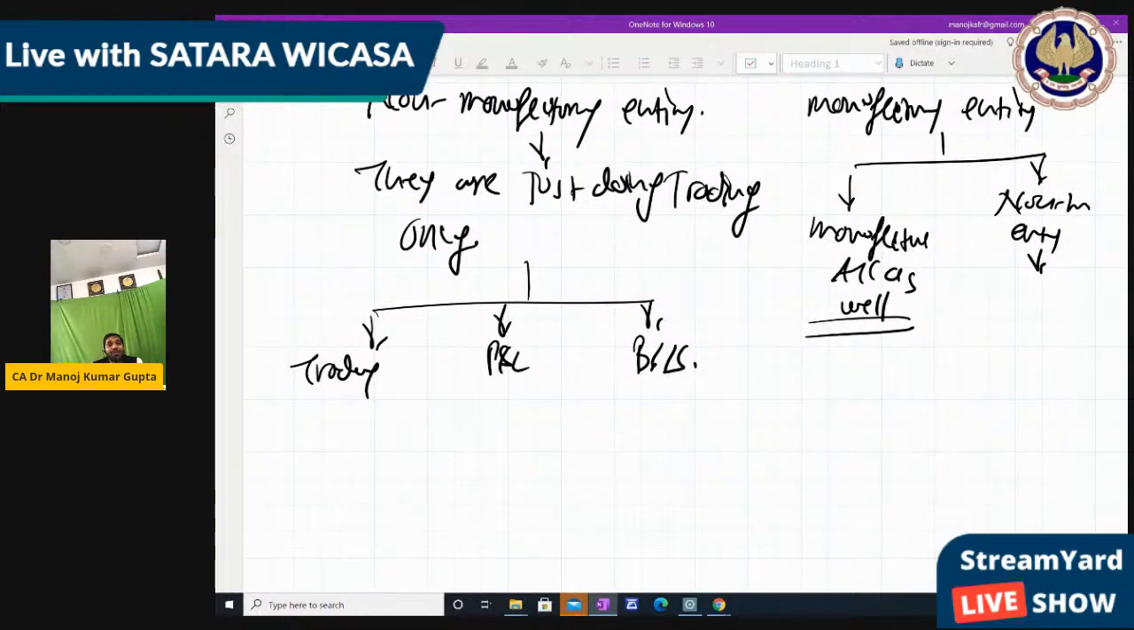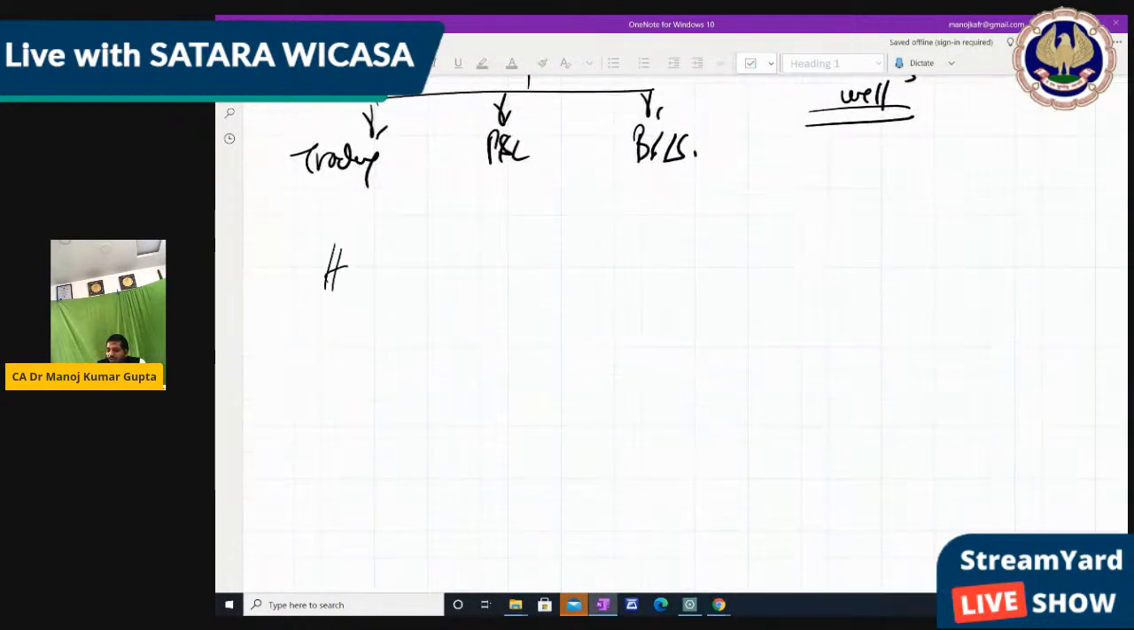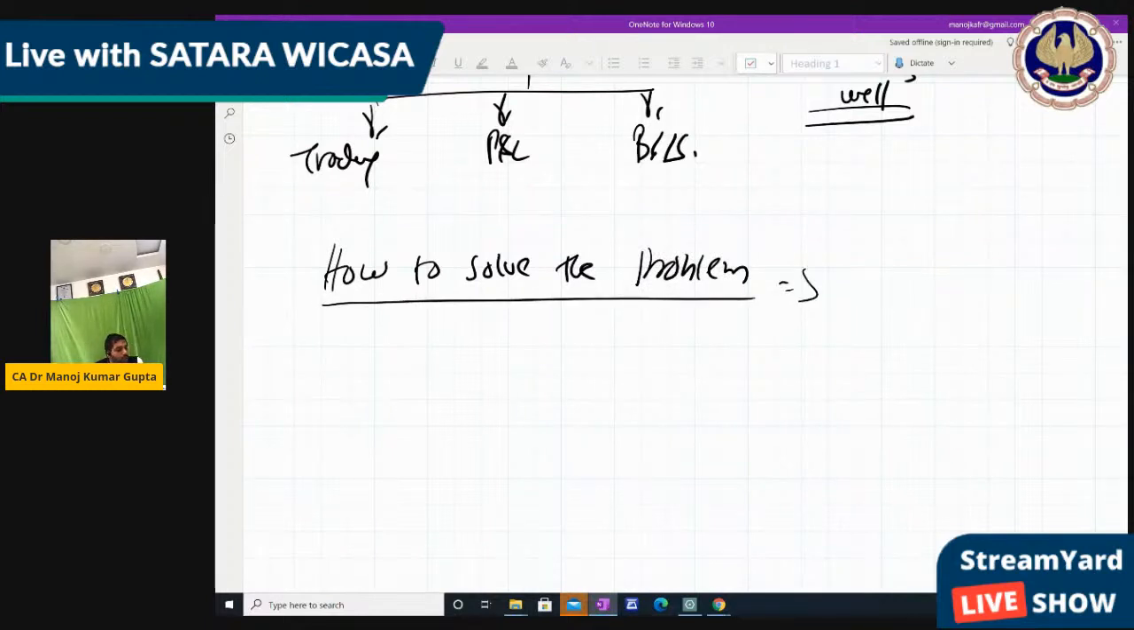For that, we have made 3 steps. By applying these 3 steps, you can complete your final account very smoothly. Because when it comes to any big topic, we have to make fixed steps. Final account is a small big topic, so we have to make fixed steps. So how to solve the problem? We'll solve it in 3 steps, right?